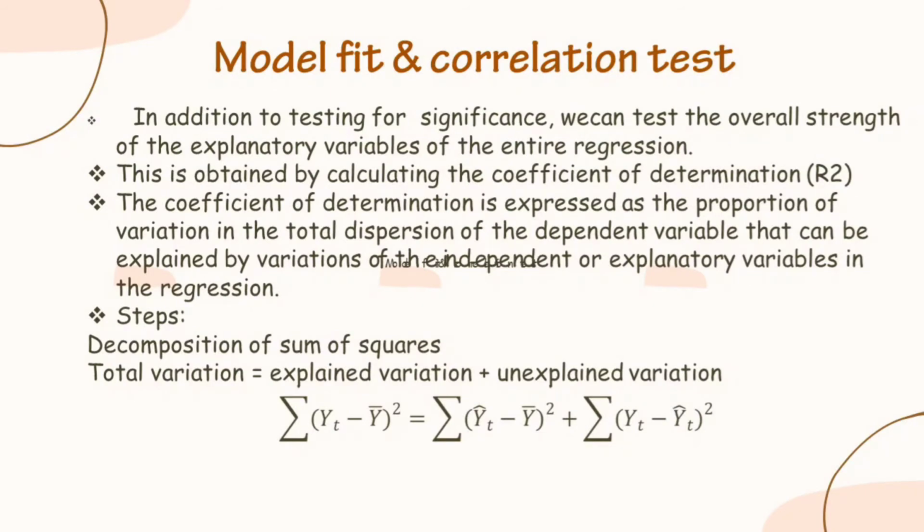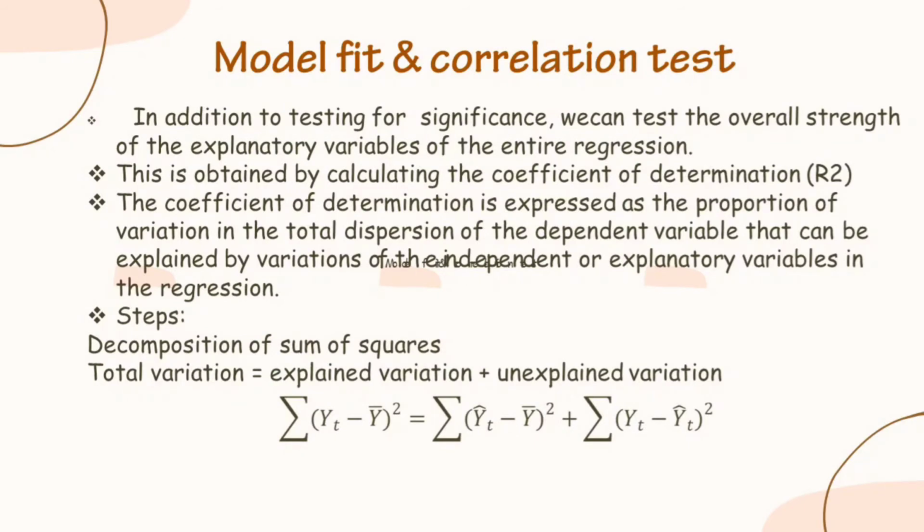The coefficient of determination is expressed as the proportion of variation in the total dispersion of the dependent variable that can be explained by variation of the independent or explanatory variables in the regression.